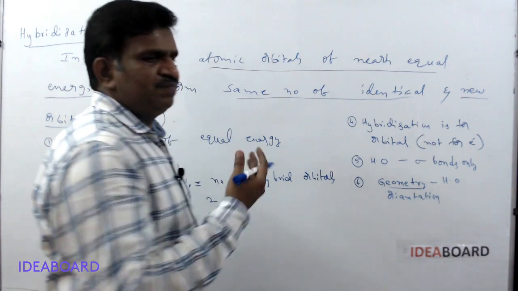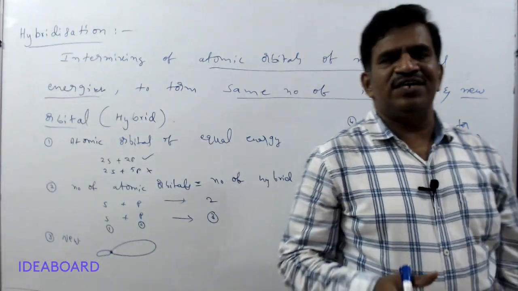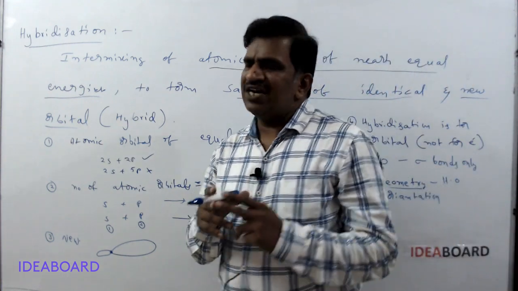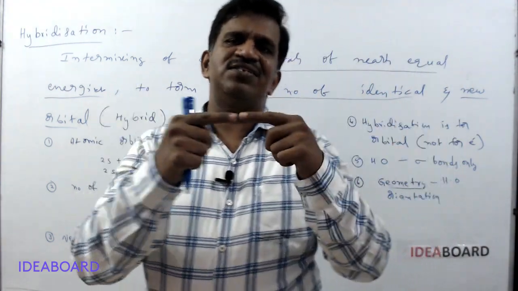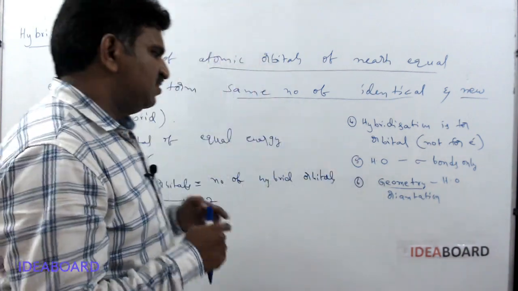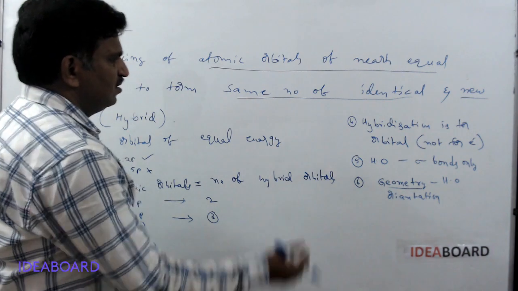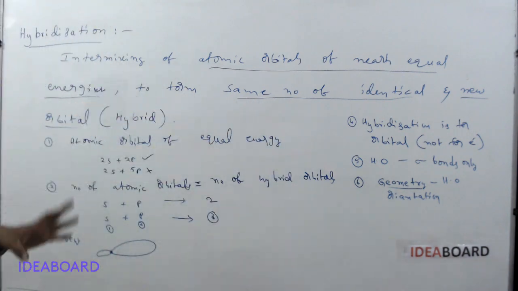For example, if sp hybridization is there, how many hybrid orbitals do we get? Two. Those two hybrid orbitals are always oriented linearly, because they have maximum distance between them and maximum stability.